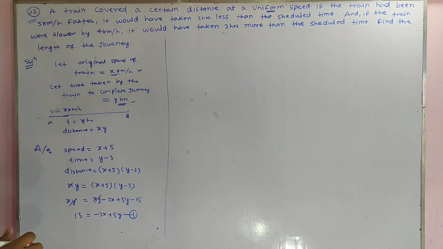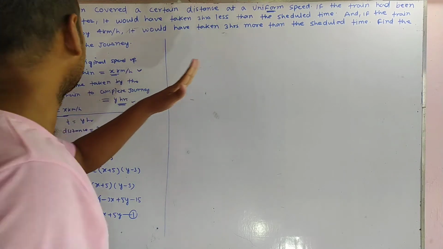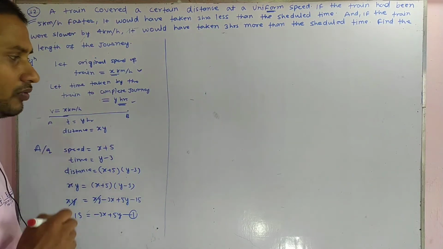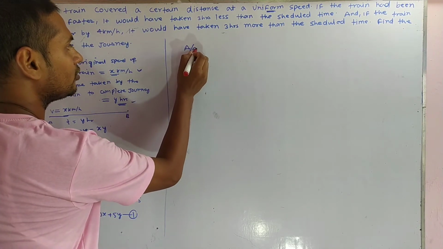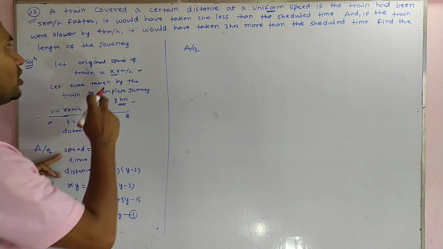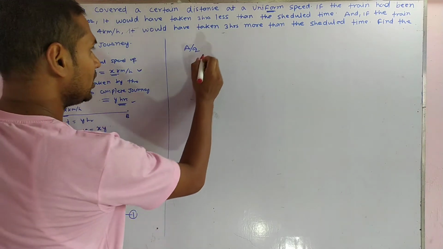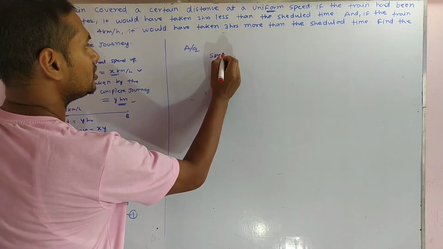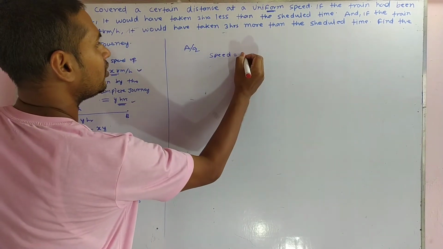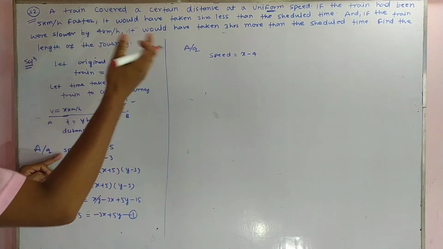Again, let us see what the question tells us. If the train will be slower by 4 km per hour, then the original speed of the train is x, so the speed will be x minus 4 because of 4 km per hour slower.